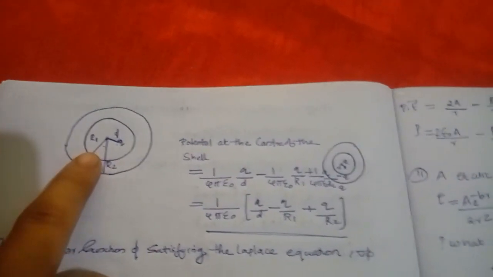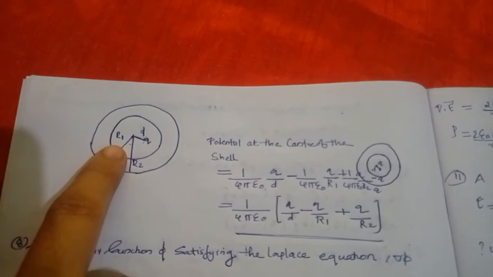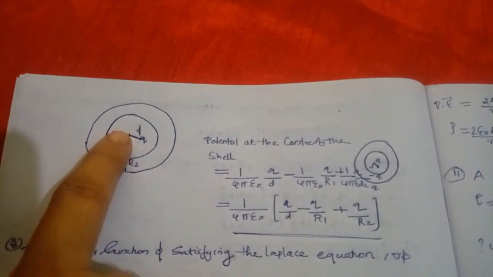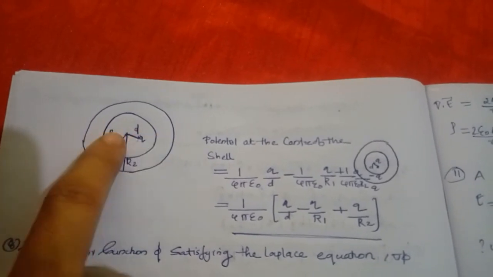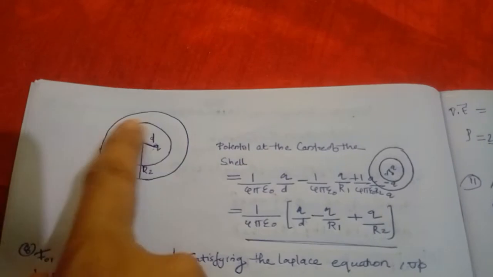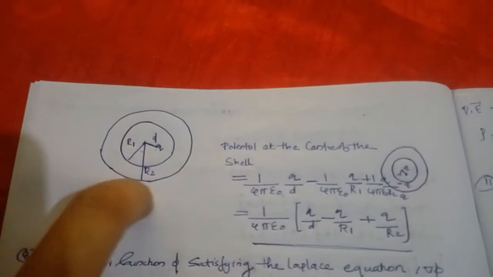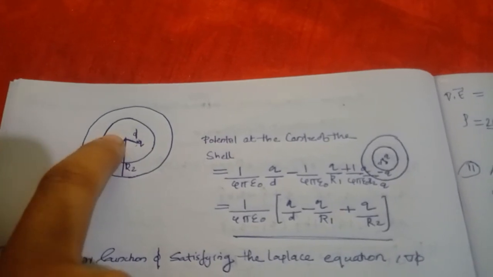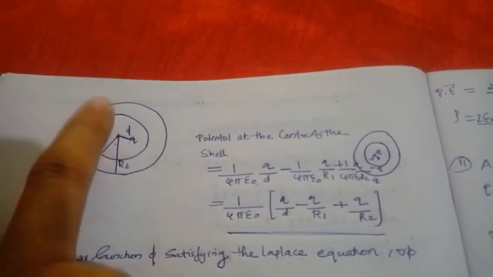In this question they asked about a charge which is placed at a distance d from the center, which is less than r1, and there is a sphere of radius r1 and also a sphere of radius r2. So we have to consider the potential at the center of the shell.